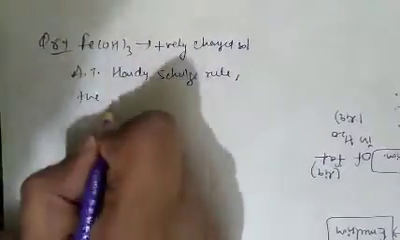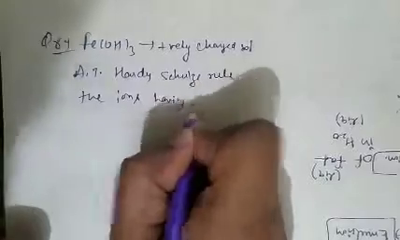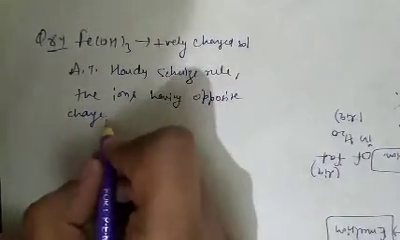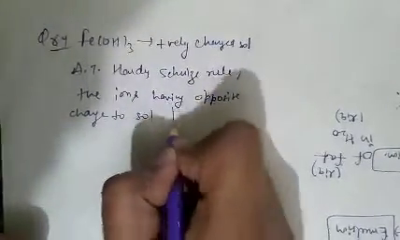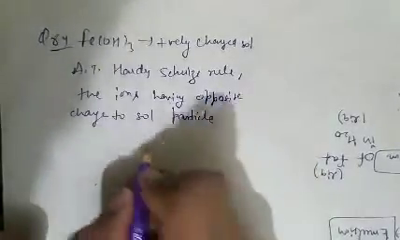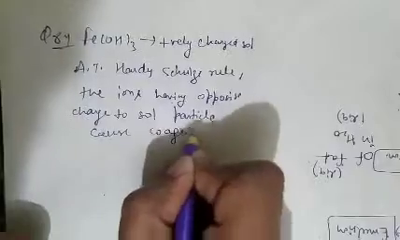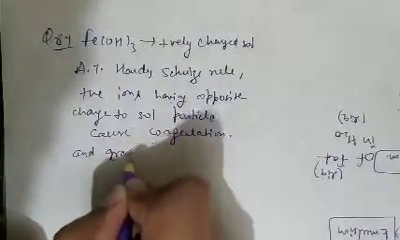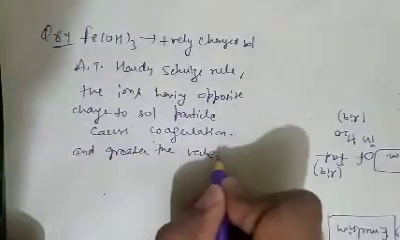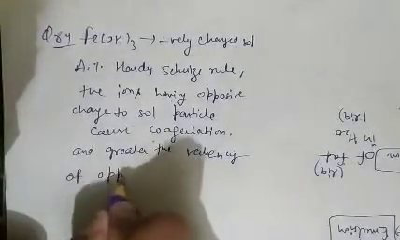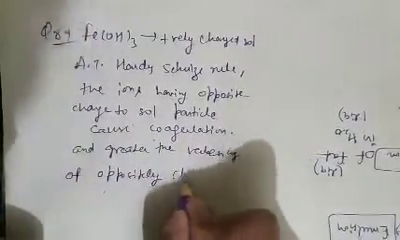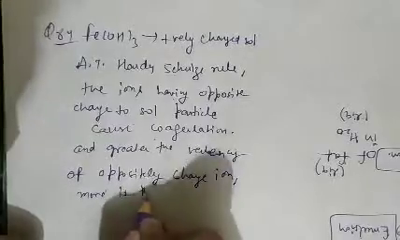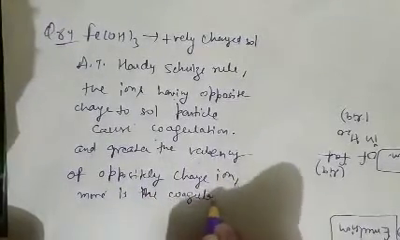The ions having opposite charge to solid particle cause coagulation, and greater the valency of oppositely charged ion, more is the coagulating power.